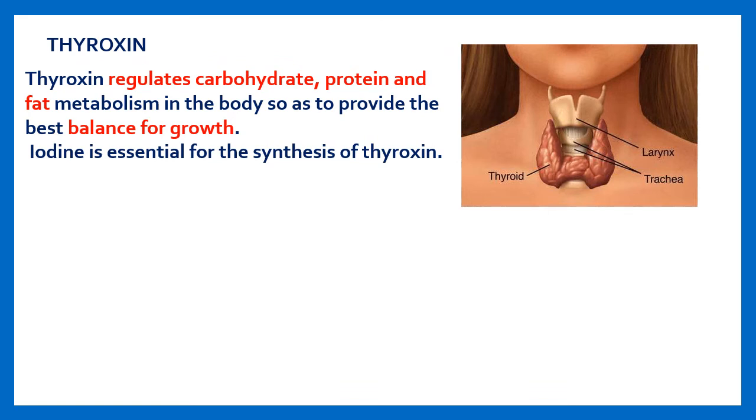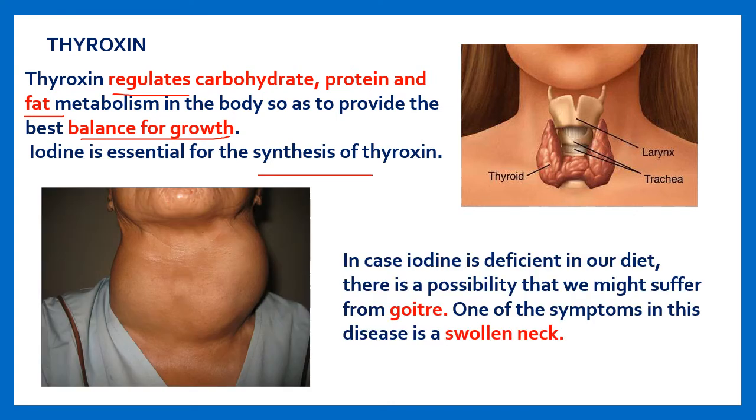Another hormone is thyroxine. Thyroxine regulates carbohydrate, protein, and fat metabolism in the body so as to provide the best balance for growth. Iodine is essential for the synthesis of thyroxine. In case iodine is deficient in our diet, there is a possibility that we might suffer from goiter.